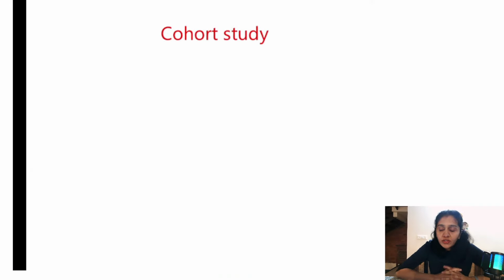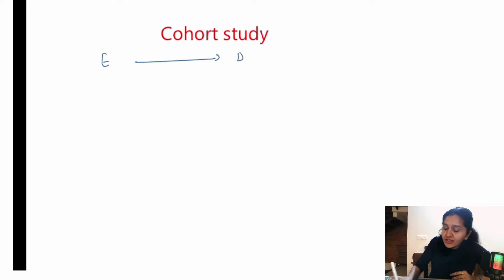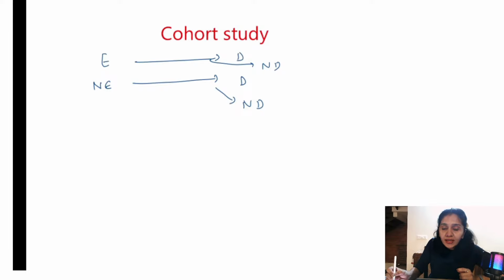So moving on to cohort study. What is the design? You start with the exposed individuals and you see how many of them will develop the disease. Similarly, you observe some non-exposed individuals and see if they will develop the disease or not. So both the groups are followed to see if they develop the disease. What are the measures of association in case of cohort study? In case of case control study, we estimated odds ratio. In case of cohort study, we estimate relative risk, attributable risk and population attributable risk.